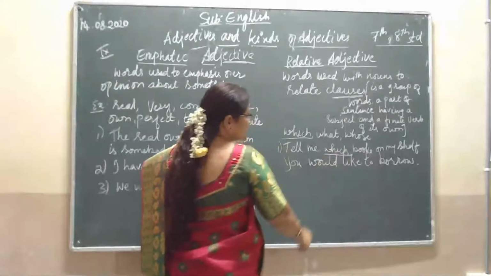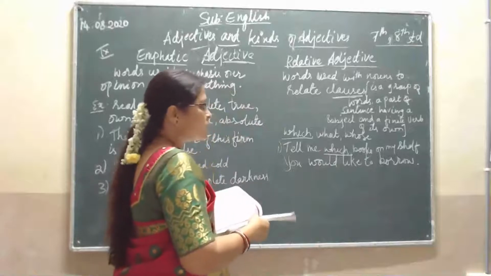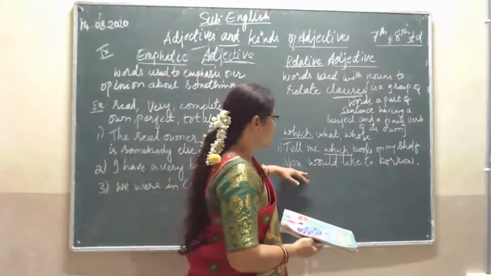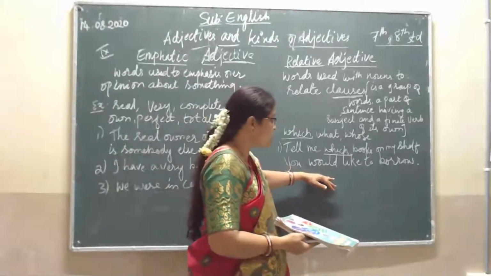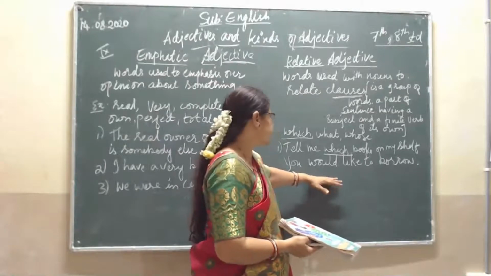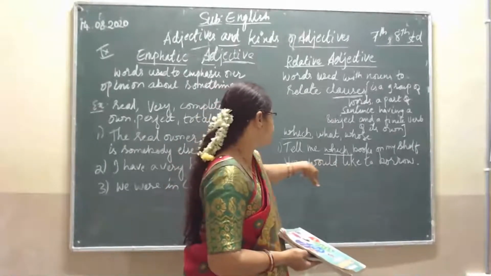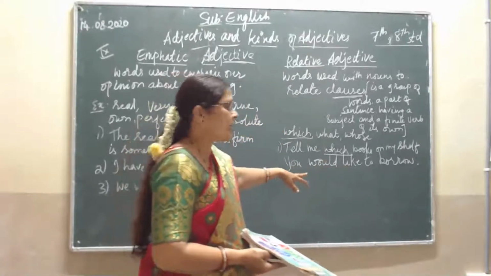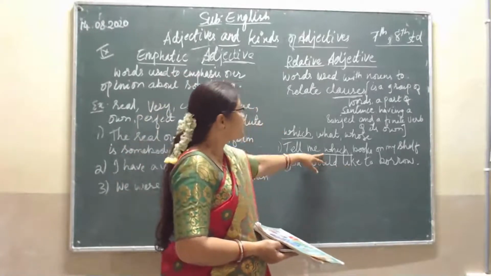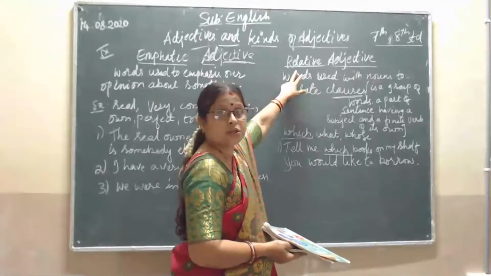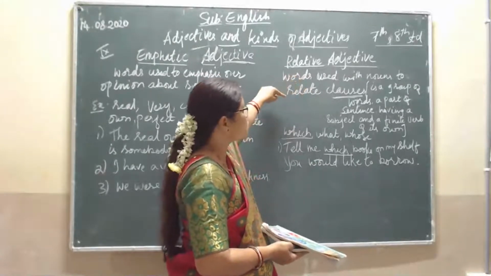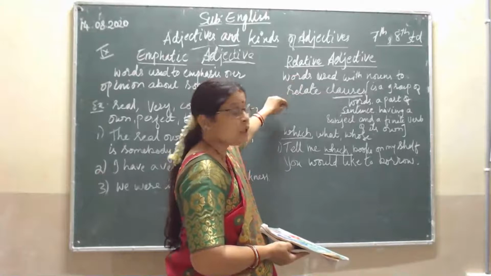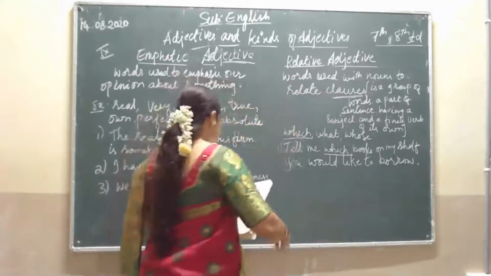where it is showing the relation with the books here, the books, and you can find would like to borrow, a finite verb is also there. So which is a relative adjective here, which is showing a relation with the nouns as well as the clause here. The next sentence is,